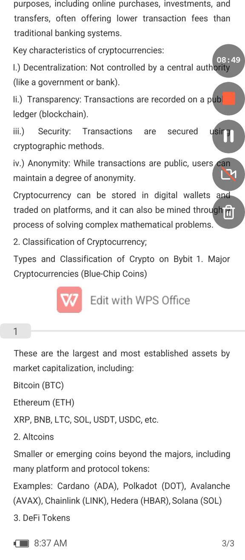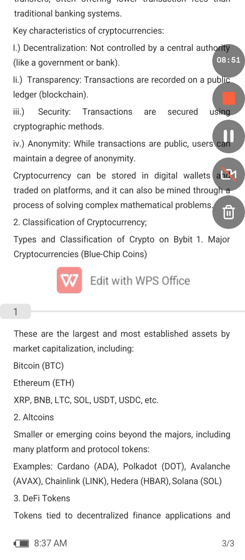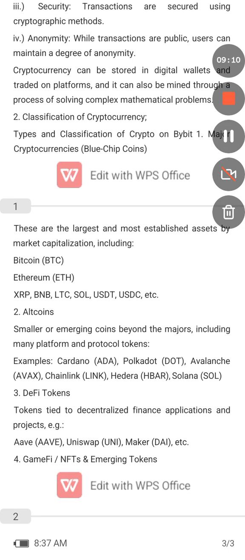Now, what is the classification of cryptocurrency? We have millions of coins. There are several classifications, but I'll talk about three of them today in this class. Number one is the major cryptocurrencies: Bitcoin, Ethereum, XRP, BNB, Litecoin, Solana, USDT, and so on.